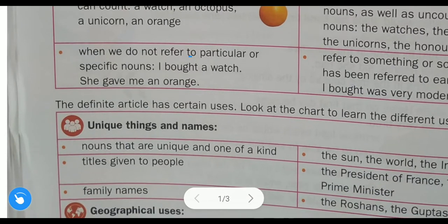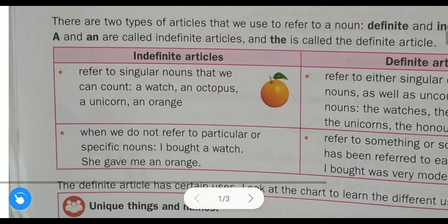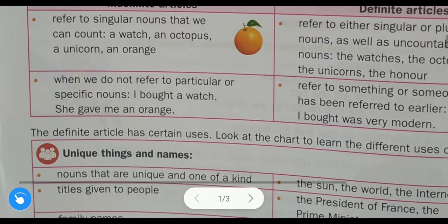So here example is given, I bought a watch. So here watch is used in a very general context. That is why we used indefinite article, that is a. Another example is given. She gave me an orange.